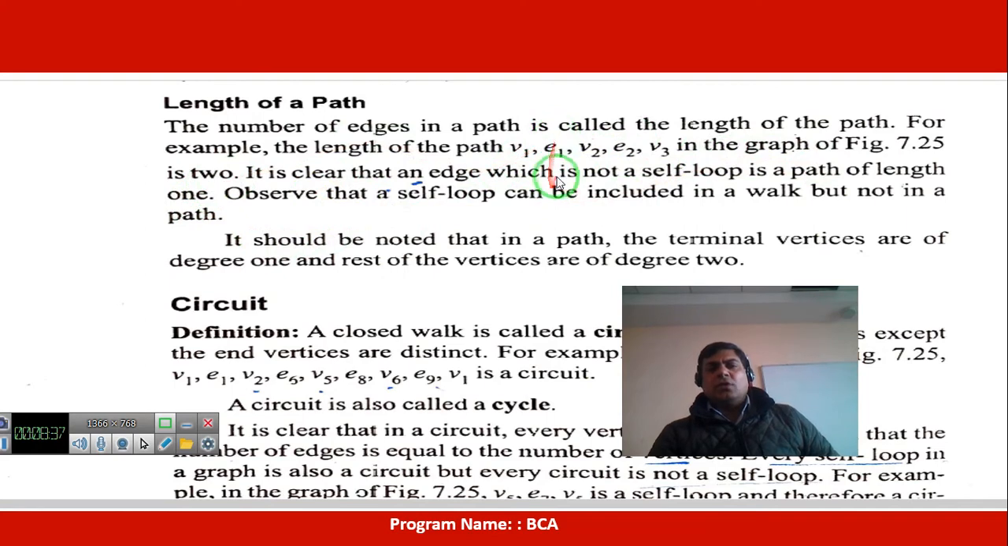Number of edges: how many edges should be covered in this? 1 edge and 2 edges. So the length of the path is 2, or in the self loop only 1 edge has been covered, so it is a length of 1.